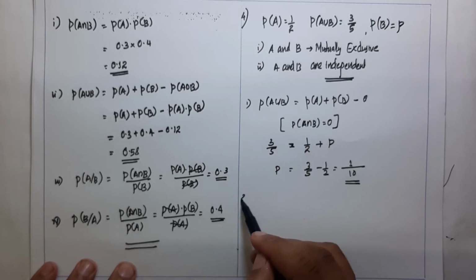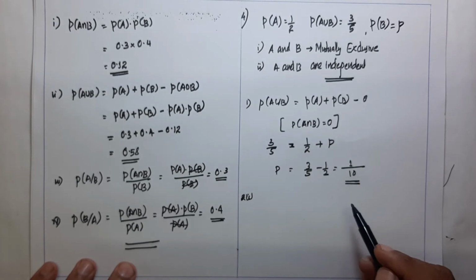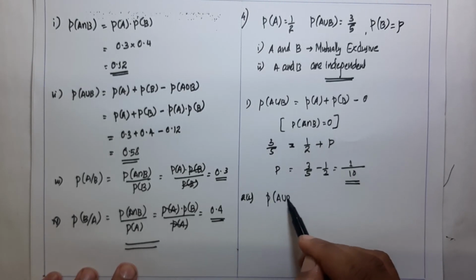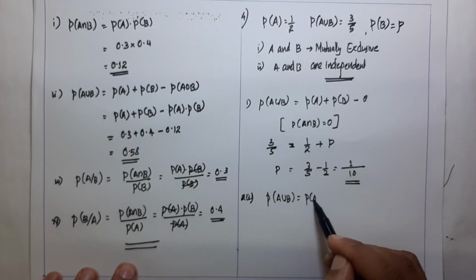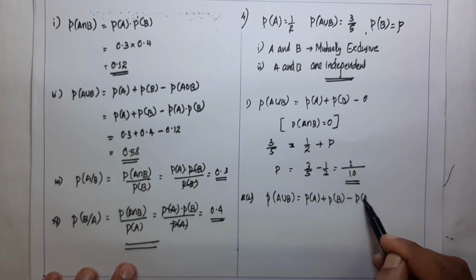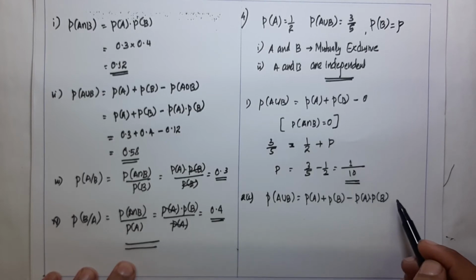Now, the second question: if A and B are independent, P of A union B can be expressed as P of A plus P of B minus P of A intersection B, where P of A intersection B is equal to P of A into P of B because A and B are independent.